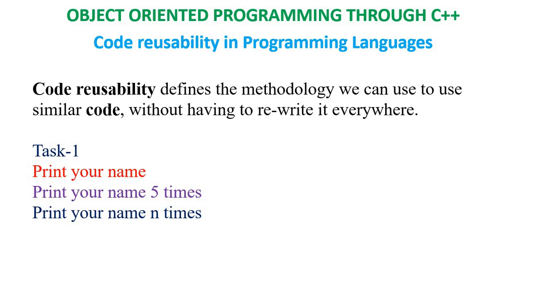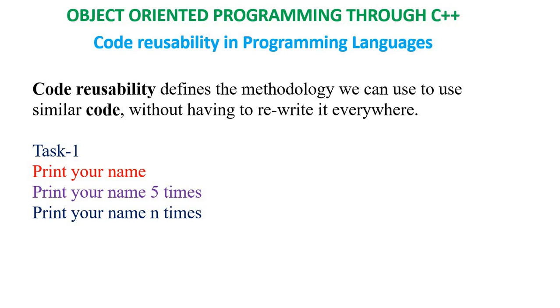The third program is to print your name n times. Here n is user specific; n may be 100, 10, or 500. Here also, printing your name n times means repeatedly rewriting your name n times.